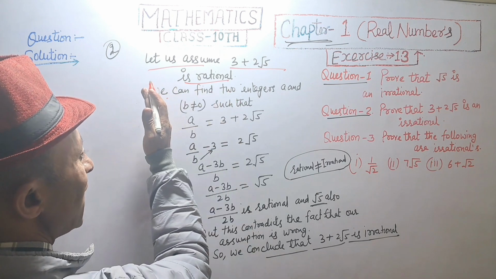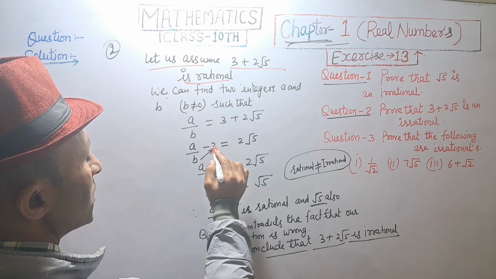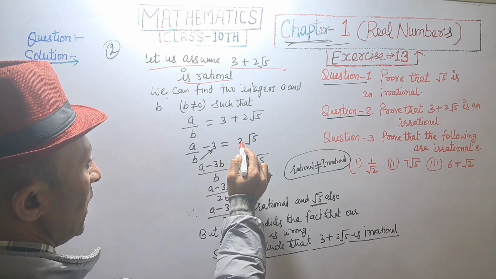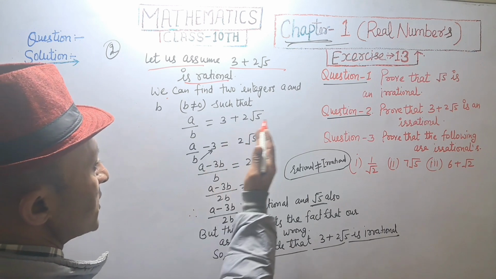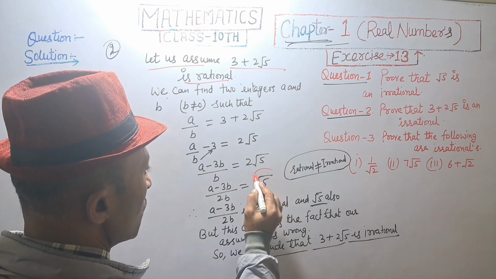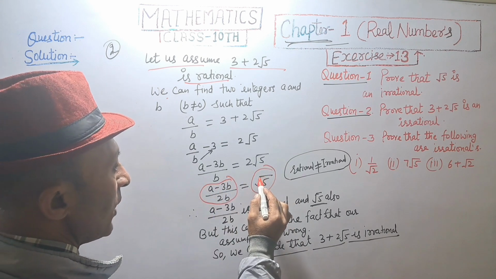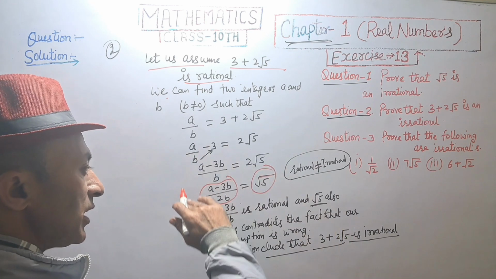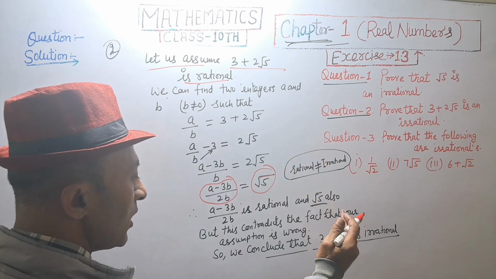We are shifting 3 to the left side, a upon b minus 3, b multiplied by 3, that is minus 3b upon b, LCM is b, and 2 divides the left side and is equal to root 5. Root 5 is irrational. This contradicts the fact that a rational number is not equal to an irrational number.